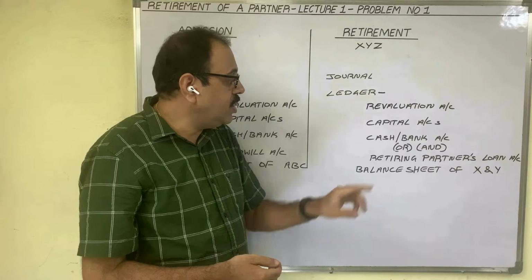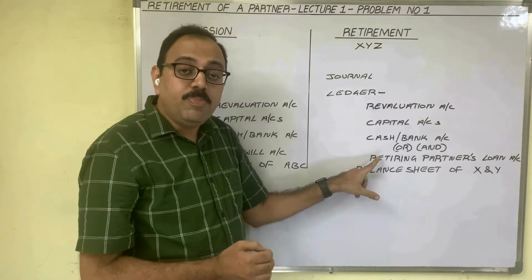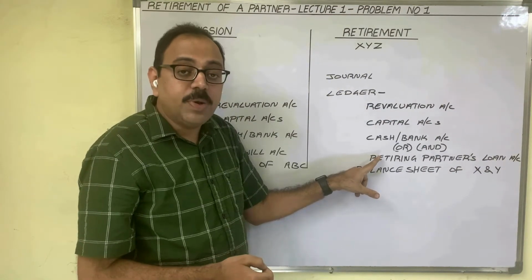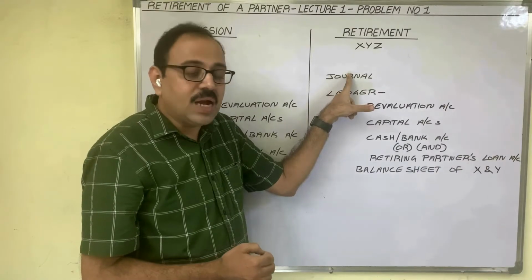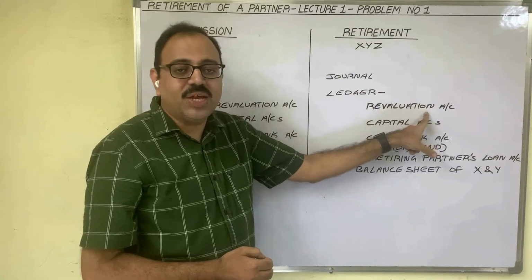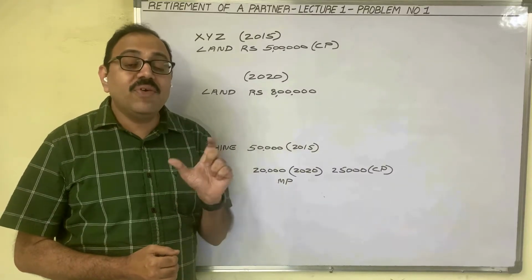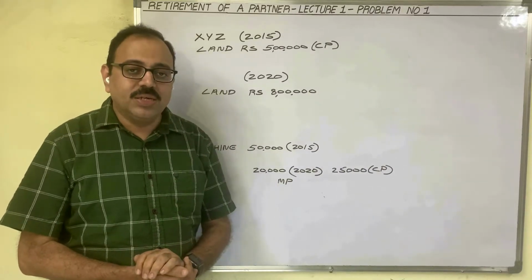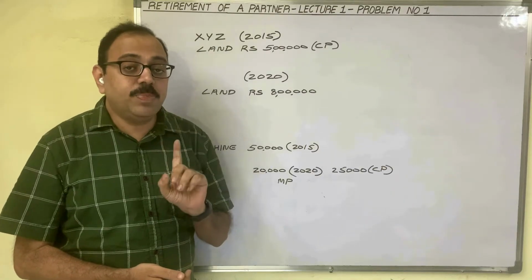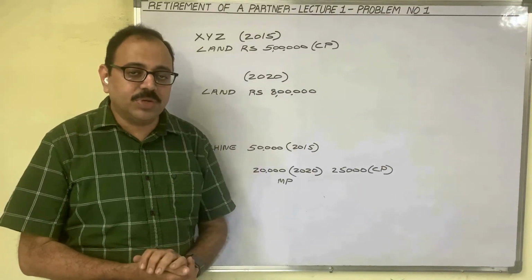So we will start with revaluation account. While preparing the accounts, I will explain about journal entries. Let us start the solution with revaluation account. Before starting revaluation account, let us recollect the revaluation account concept once. In admission also, I clearly explained the revaluation account concept.